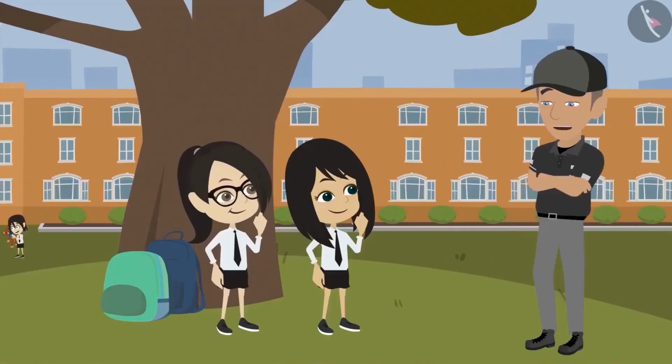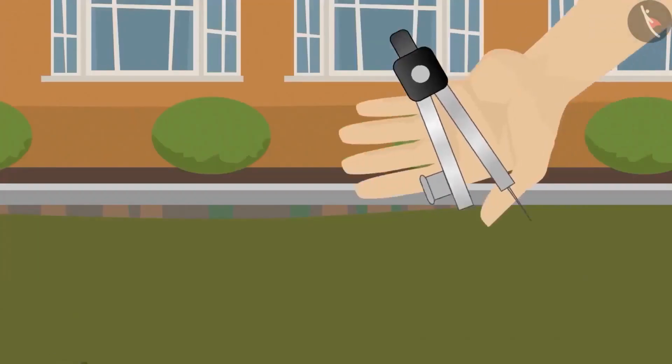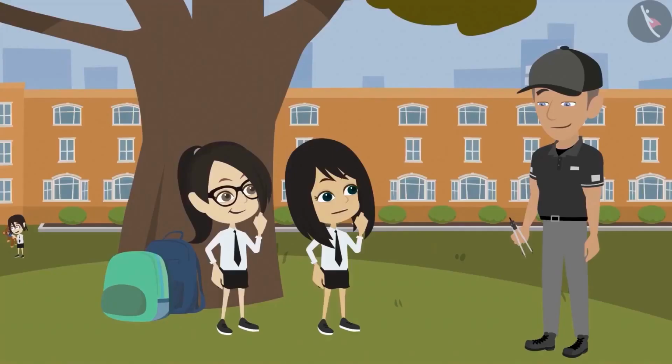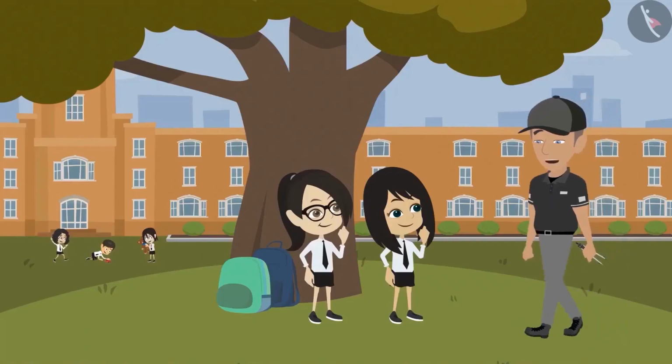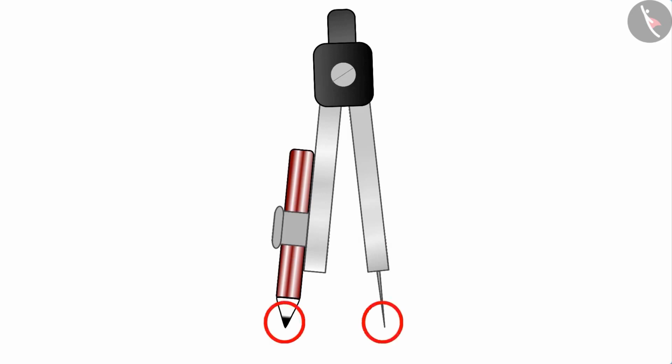This means that you have not been taught how to use a compass in the classroom. Compass? What is that? Look, this is a compass. It is a tool which helps us make circles. How, sir? Please show us how it works. Of course. Look at the compass. One side has a sharp pointed end, and the other side holds the pencil. The pencil is fixed in such a way that the writing end of the pencil and the pointed end of the compass are on the same line.